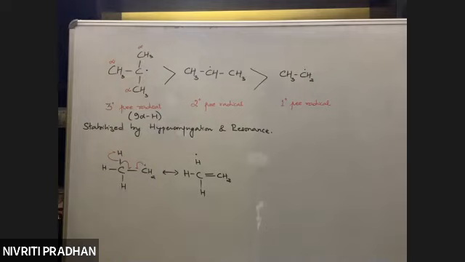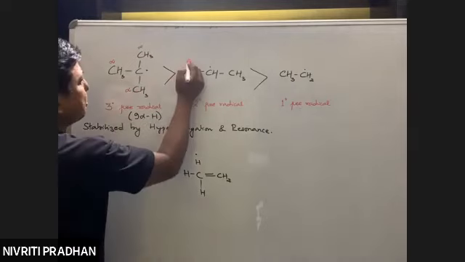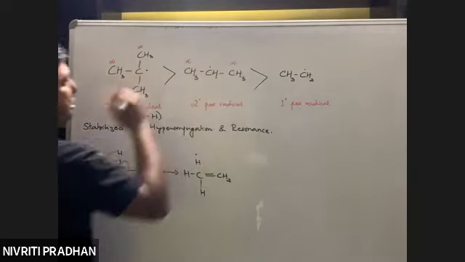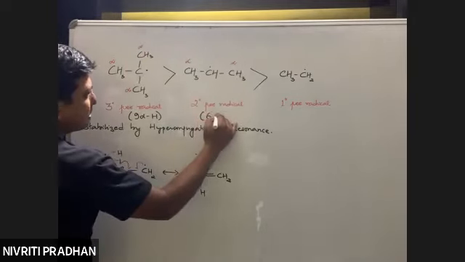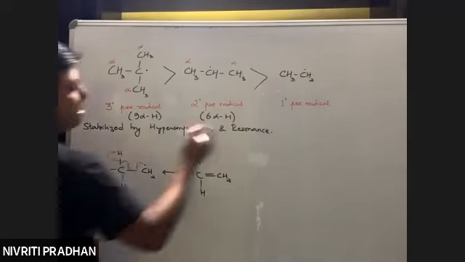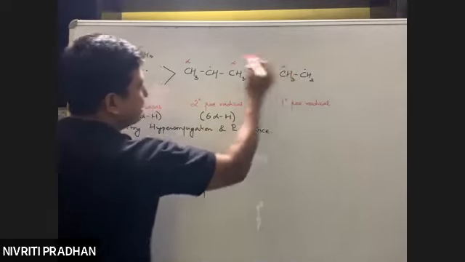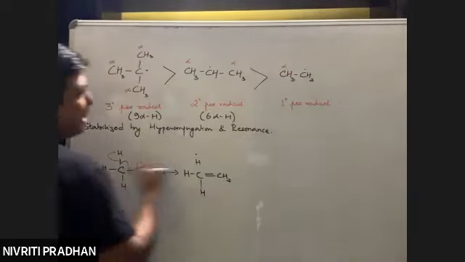So how many hyperconjugative structures can we draw for this? 9. Similarly, here we have 2 alpha carbons. And how many alpha hydrogens? We have 6 alpha hydrogen atoms. Here, this is the alpha carbon. So how many alpha hydrogens? We have 3 alpha hydrogen atoms.